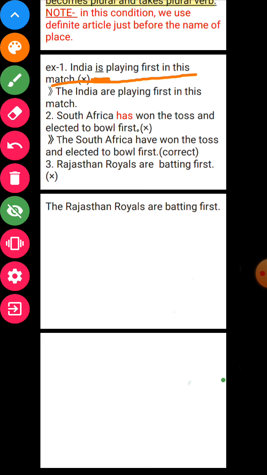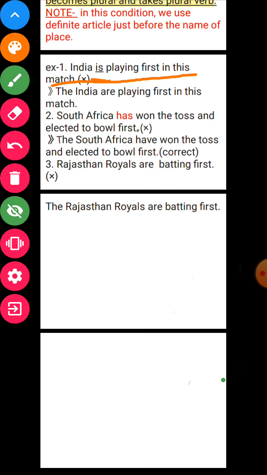Is will be replaced with are. And we have also seen that whenever a place denotes a team, a definite article is needed just before the name of the place. So the correct sentence will be: The India are playing first in this match.